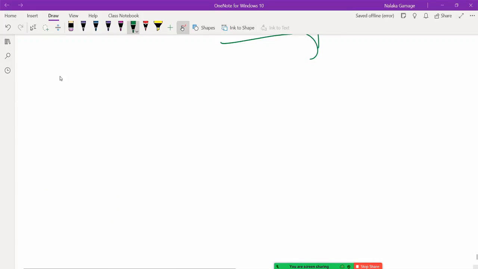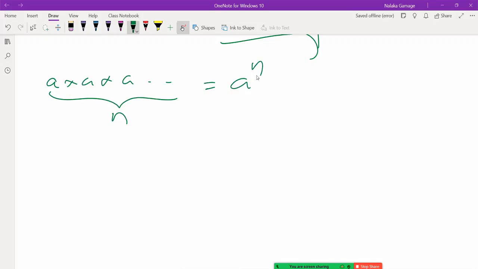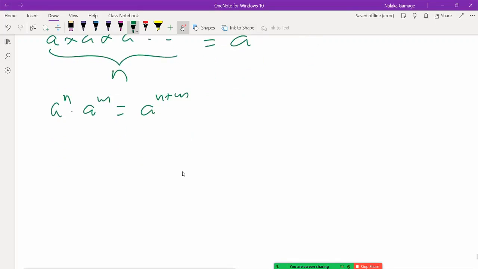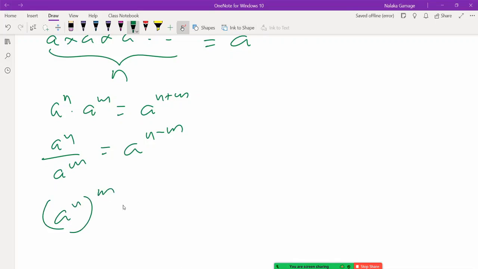Now let's write. If I have a multiplied by a multiplied by a, n times, we can write it as a to the power n. So that is the starting point of indices. Okay. So then there are a few rules. What are the rules? A to the power n into a to the power m can be written as a to the power n plus m. Then a to the power n divided by a to the power m can be written as a to the power n minus m. A to the power n to the power m can be written as a to the power nm.